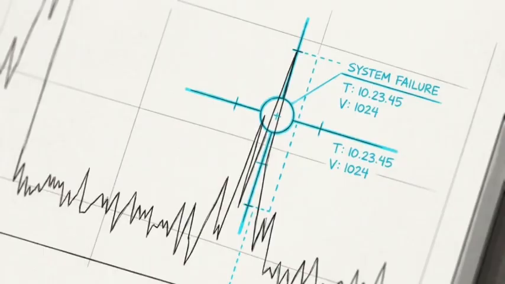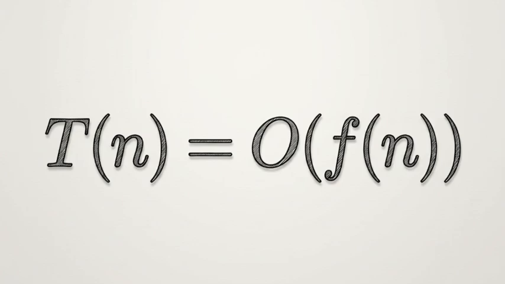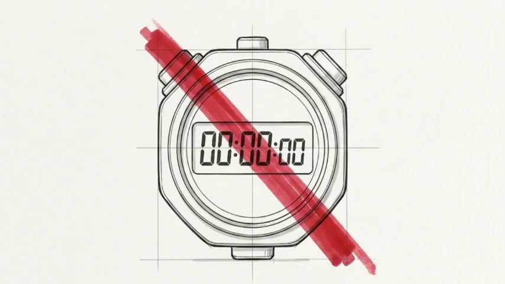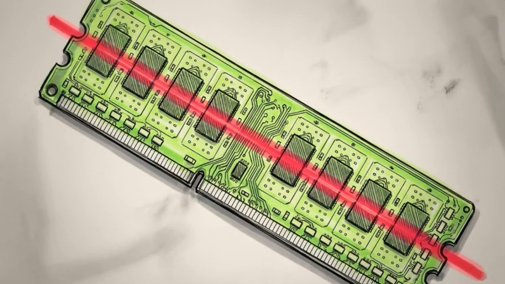When a system chokes, the failure follows predictable patterns that can be measured before a single line of code is deployed. To measure that predictability, we use big O notation. This is not a calculation of the absolute seconds a task takes to run, and it does not track the exact bytes of RAM consumed by your machine.